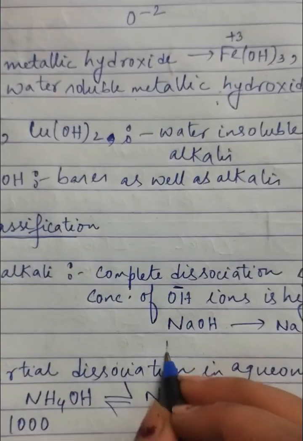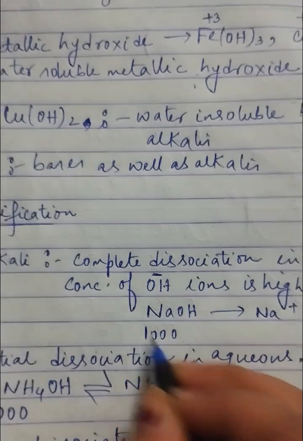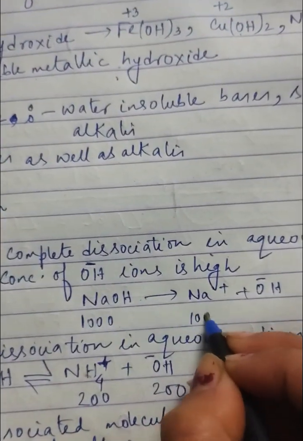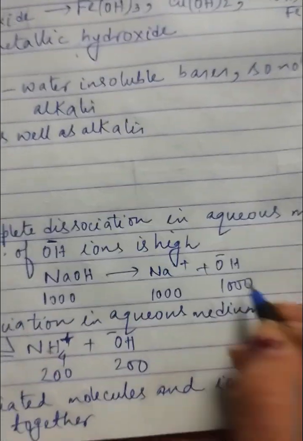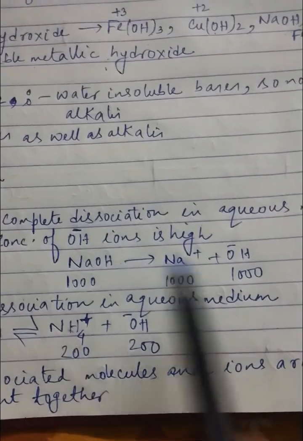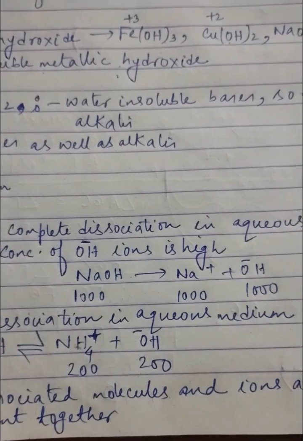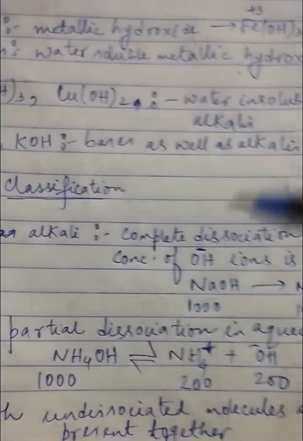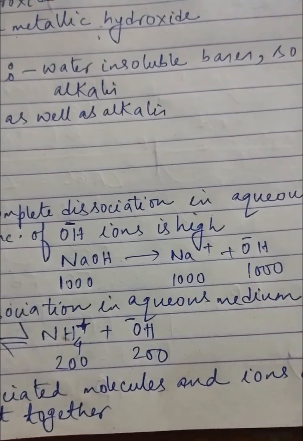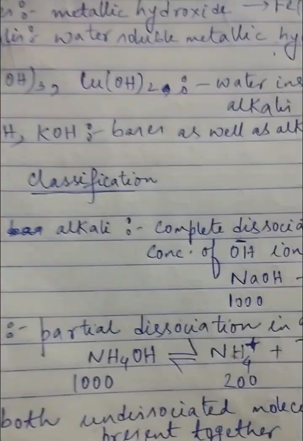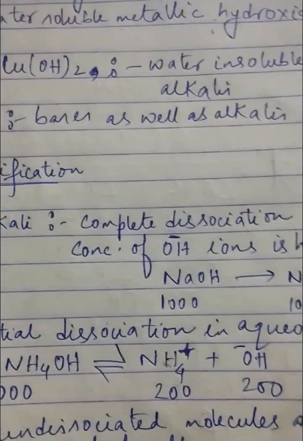See, suppose if I take 1000 molecules of NaOH, then we will get 1000 Na plus ions and 1000 OH minus ions. That means they are completely water soluble as well as undergo complete dissociation. Strong alkalis are those which dissociate completely in aqueous medium, while weak alkalis are those which undergo partial dissociation.